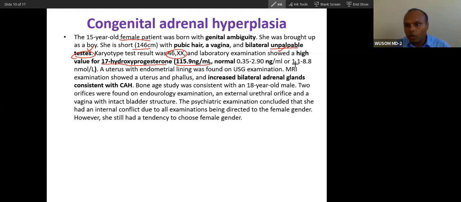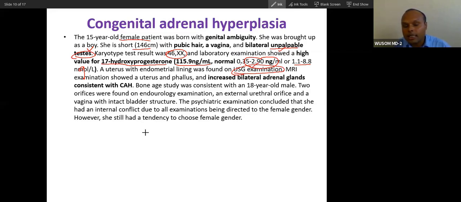Normal is about 0.3 to 2.9. This is nanogram per ml, a different value. This is normal in nanomole per liter, so normal is between 0.3 to 3. This is very high.